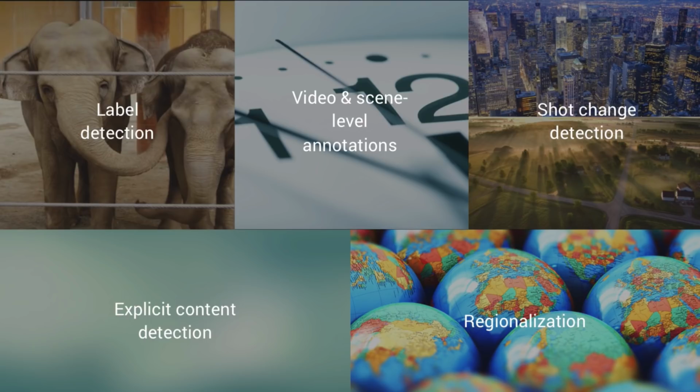Another feature of Video Intelligence is shot change detection. It'll tell you any time the scene changes in your video. So let's say you pan from a landscape to maybe an interview zooming in on a person. It'll tell you the exact timestamp where the scene changed in your video. It also does explicit content detection, similar to the Vision API, and it also lets you specify where your Video Intelligence API requests should be executed.